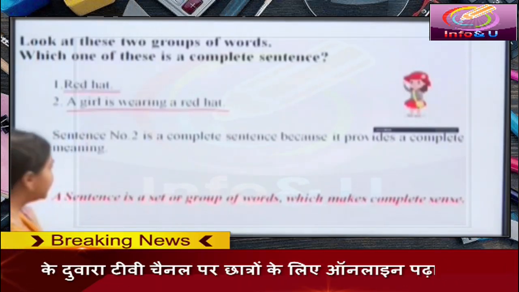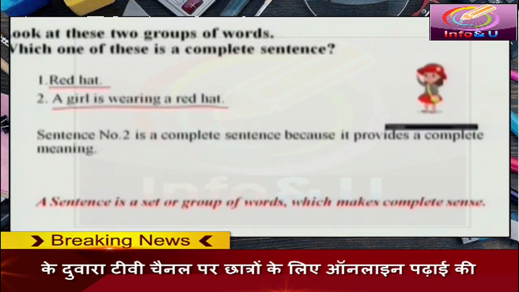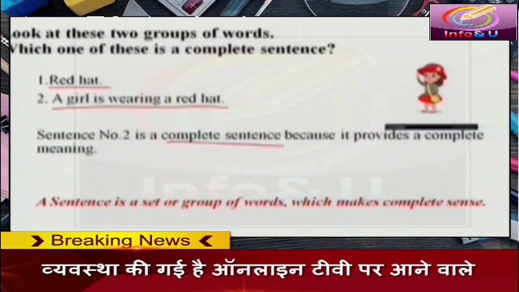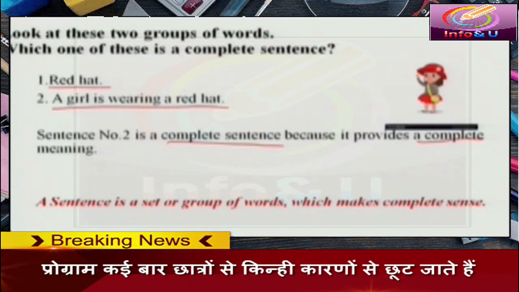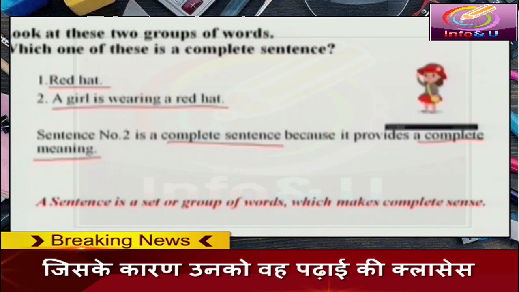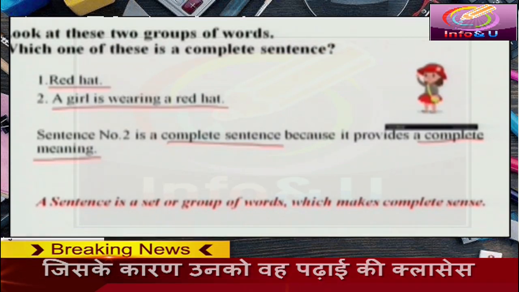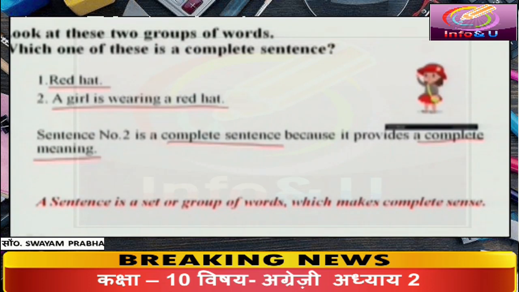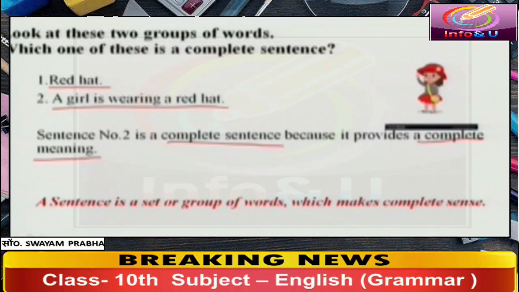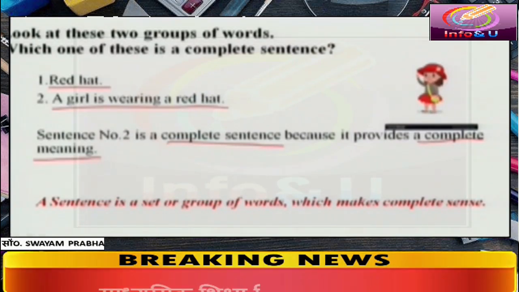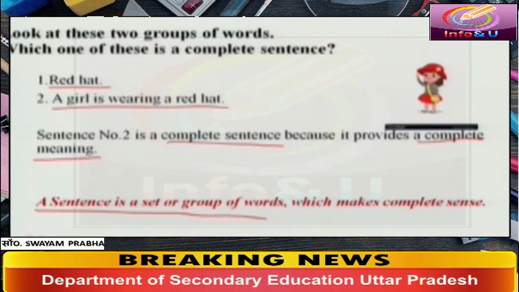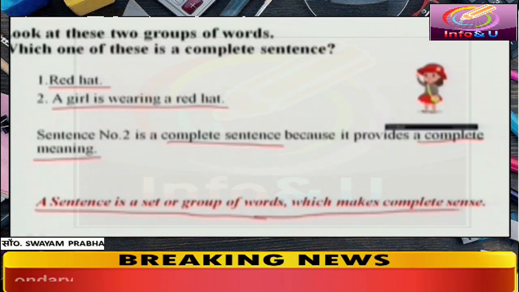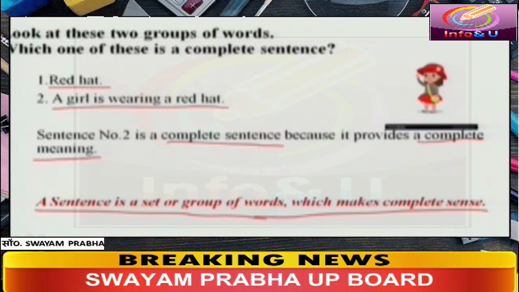Yes, of course, the sentence number 2 is a complete sentence because it provides a complete meaning. The sentence number 1 is not giving a complete meaning. So what is a sentence? A sentence is a set or group of words which makes complete sense.